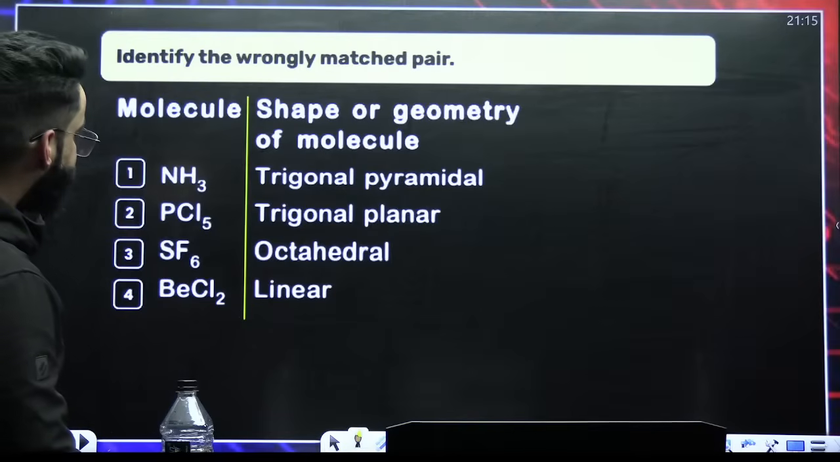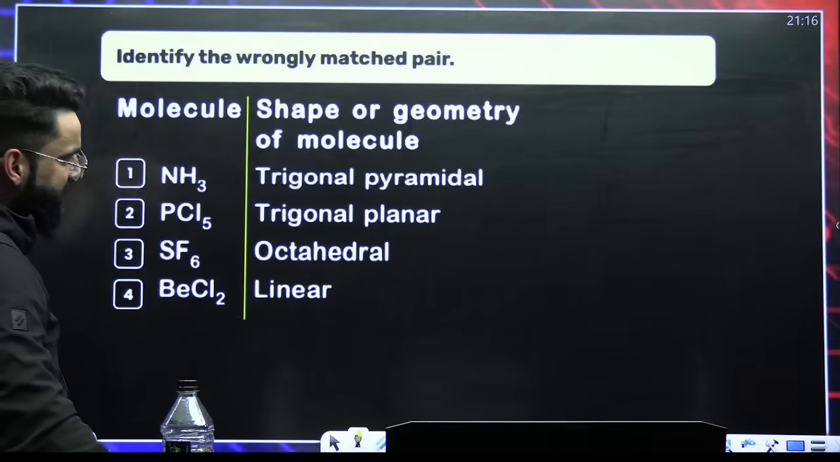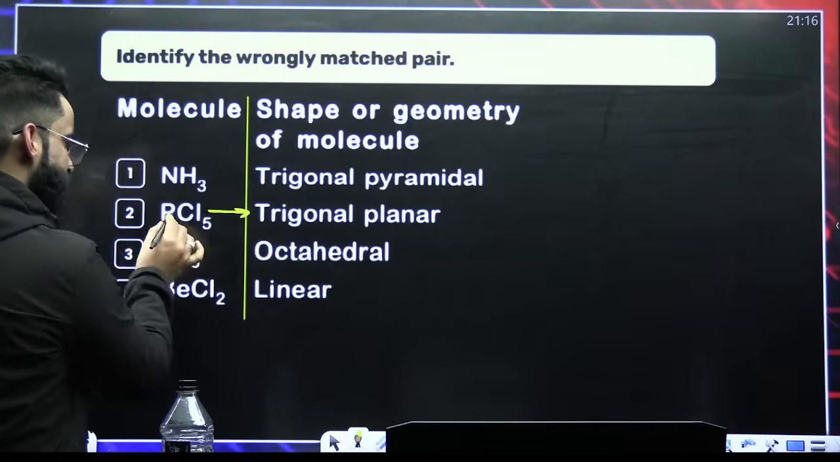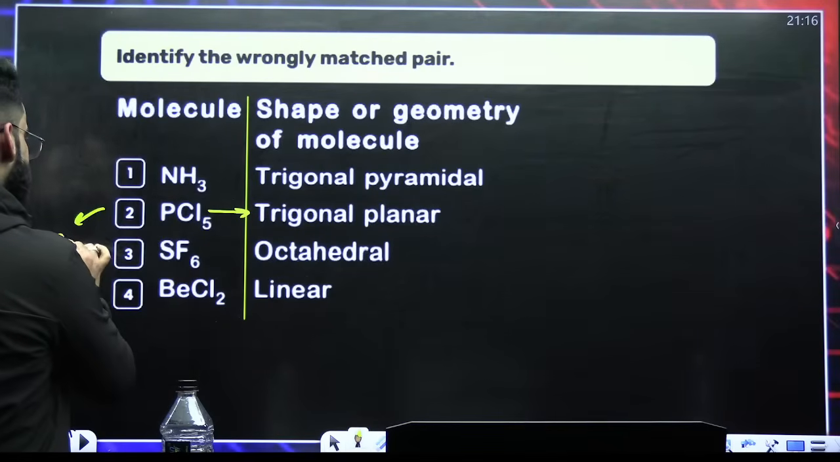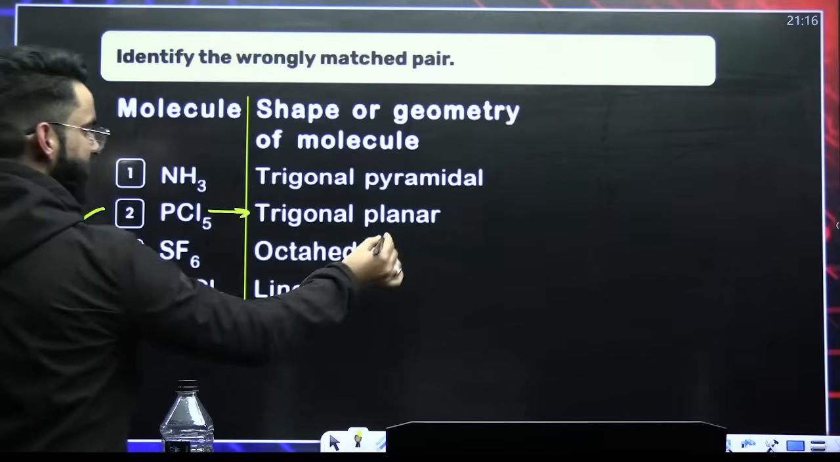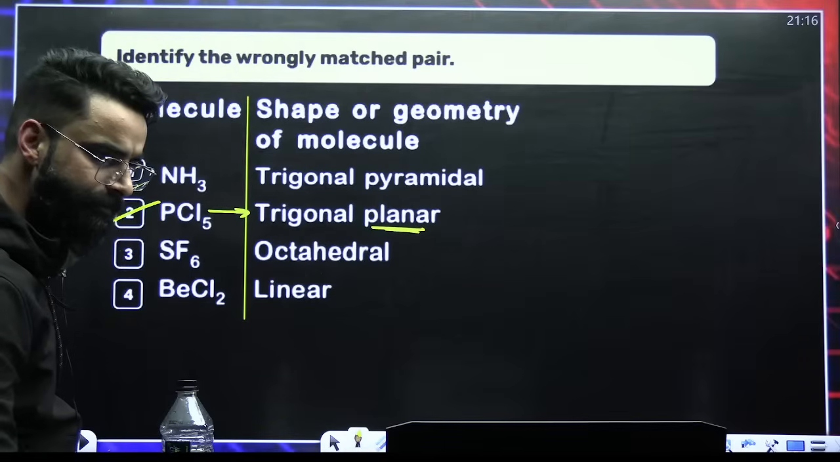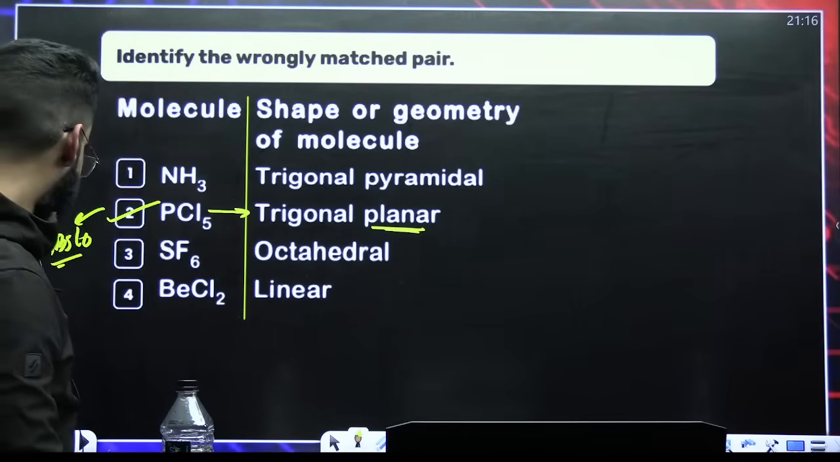Identify the wrongly matched. See, by just looking at the question, I got the answer. This is wrongly matched. BCl5 is AB5L0. AB5L0 is trigonal bipyramidal. Here they have mentioned trigonal planar. So this is wrongly matched. Rest all will be correct only.